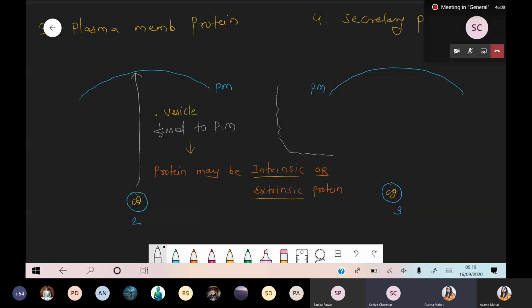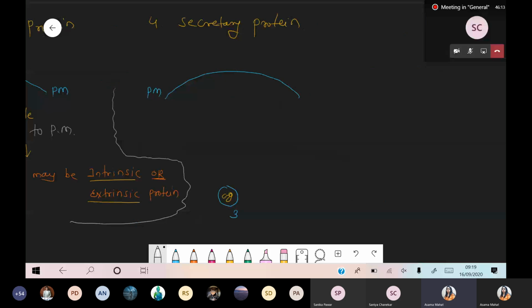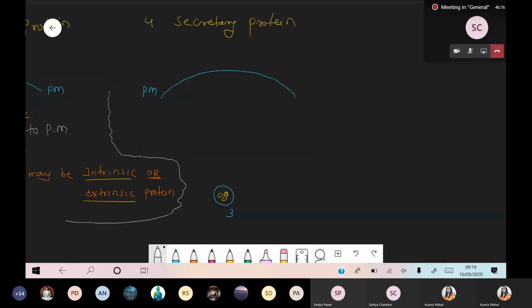Yes, ma'am. Okay, chalo. So now we are talking about the last part. What is the meaning of secretory protein? Remember this thing, a question will be made from here: where the secretory protein gets formed. So remember, secretory protein is formed by ribosome which is associated with the endoplasmic reticulum. It is not formed by free ribosome. And why are these called secretory protein? The word itself mentions it. Secretory protein means what? Something gets secreted, right? Something gets secreted. So such type of protein is called the secretory protein.